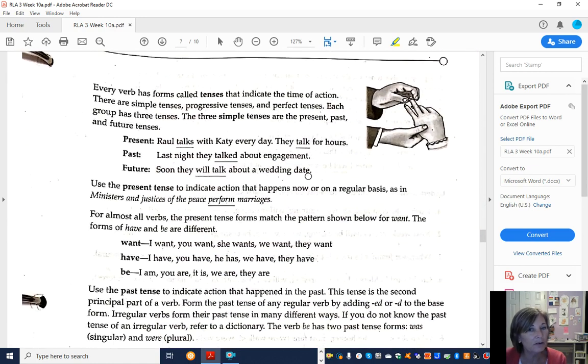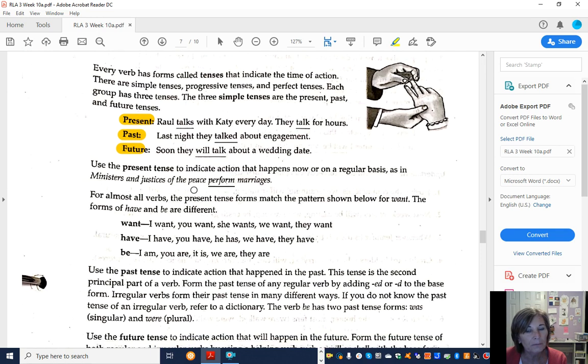All right, now let's talk about the tenses of verbs. Three simple tenses. Present, this is what happens now. Past, happened in the past, usually just adding ed. And then future, you add will, or will talk, usually has will.